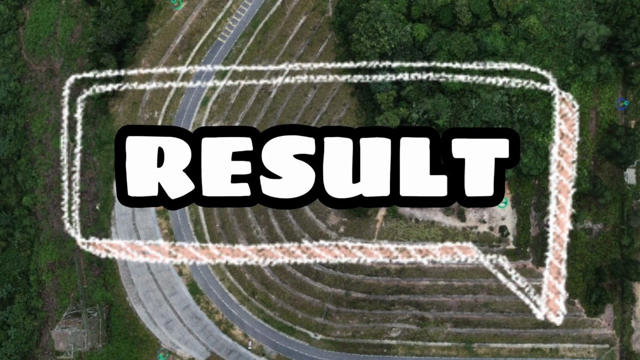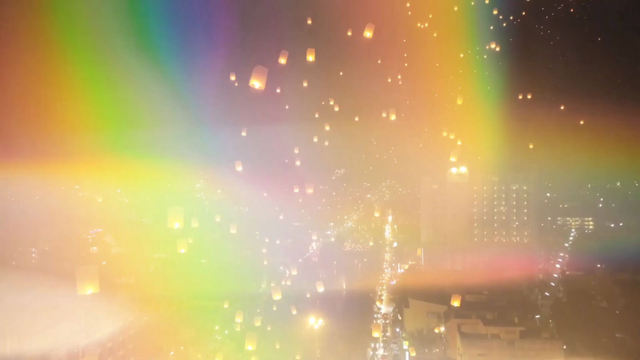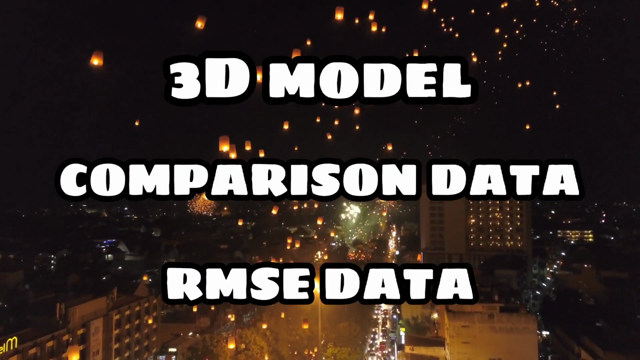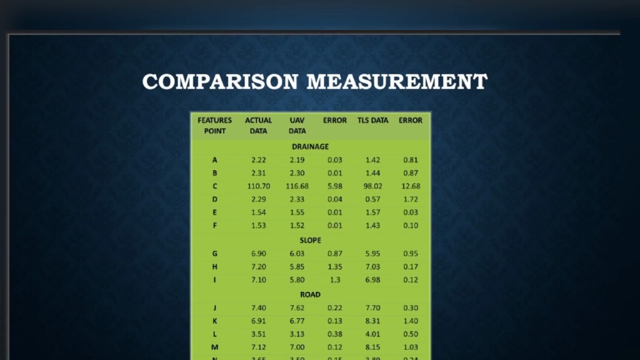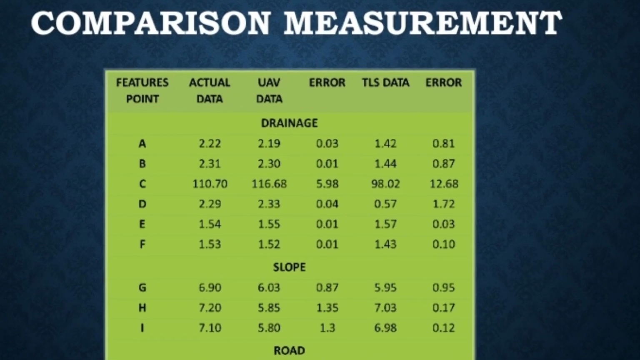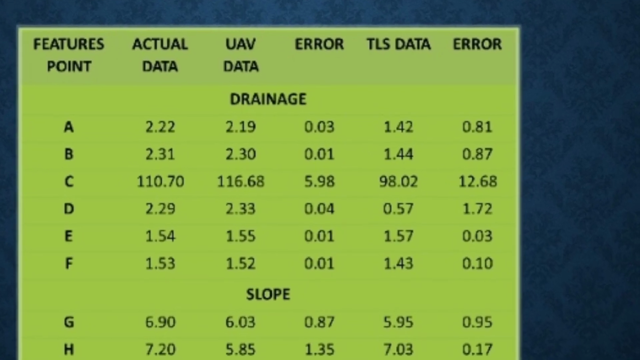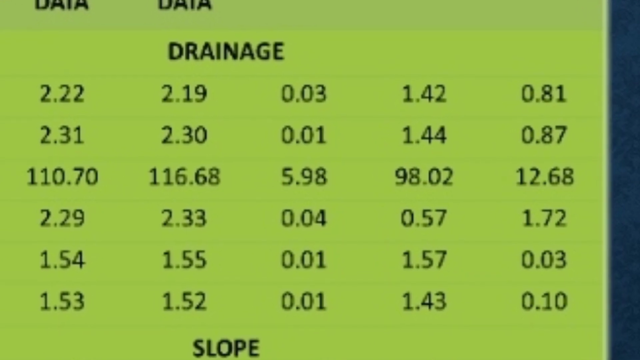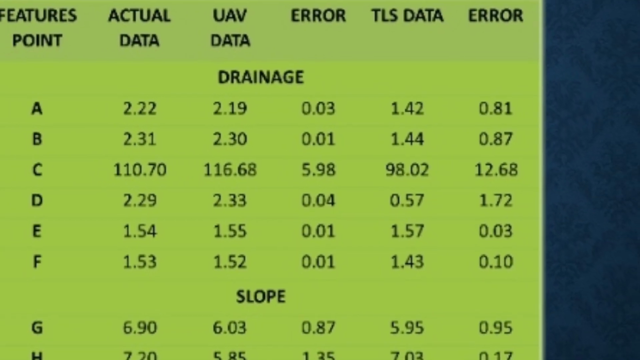The last one is the result. This result will come out with three elements. First, the 3D model, second, comparison data, third, RMSE data. Here, as we can see, the biggest error recorded is by TLS, at point C in measuring drainage, and the least error is 0.01, recorded by UAV at point B.